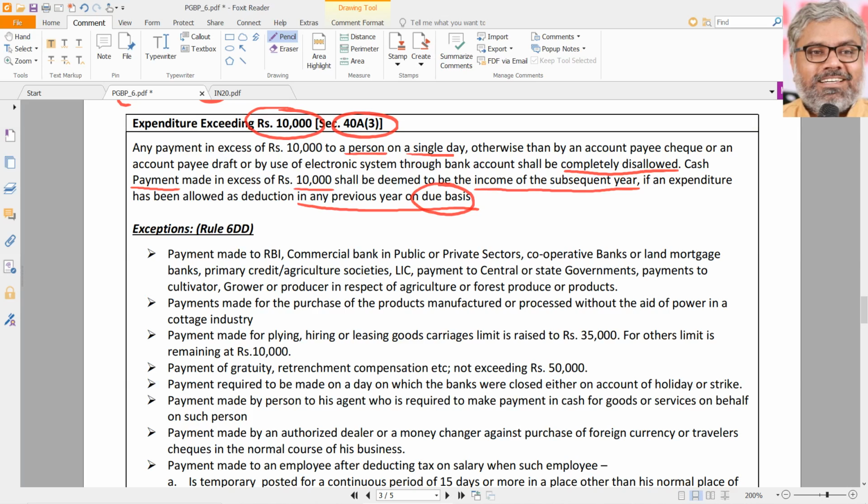Other than that, the electronic system of banking is absolutely okay. What about debit card, credit card? No problem. That is okay. That is banking channel only, so that is not an issue. But not by cash, not by bearer cheques, etc. That is the restriction on cash payments by SSEs under section 40A(3).